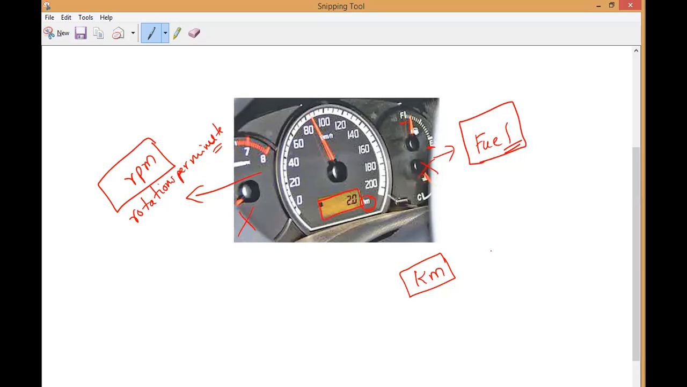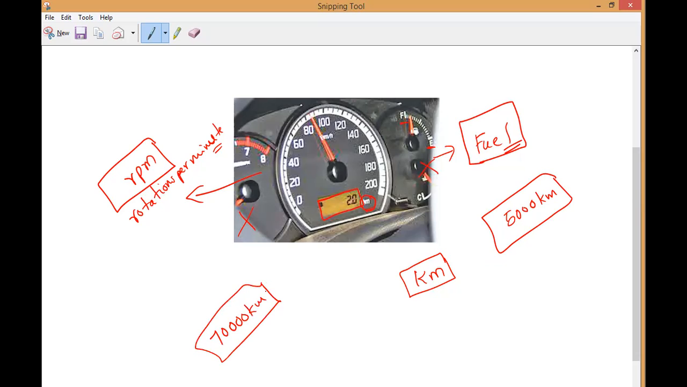Suppose you ask your father, what is the total distance traveled by our car? He will say around 5,000 kilometers, meaning from the purchase time till today. Suppose my bike has now run 7,000 plus kilometers. What do you mean by the 7,000? Is it traveled today or from the purchase time? From the purchase time. So this always gives you the total distance traveled by the body.